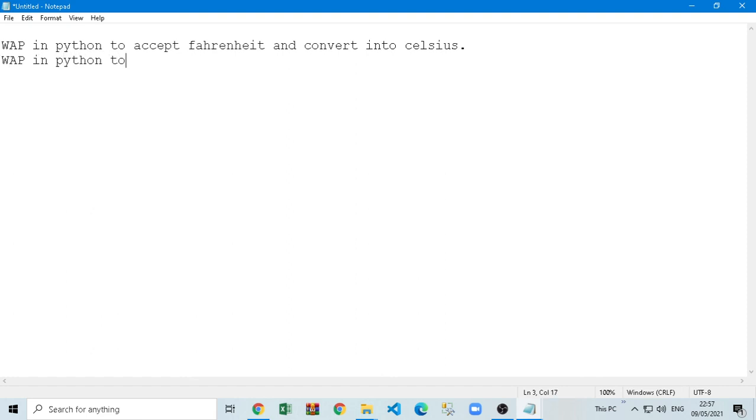Write a program in Python to accept meters from user and convert into centimeters. It's also same. You have to accept meters first and convert into centimeters. So just have to multiply, right? Similarly, you can try this.